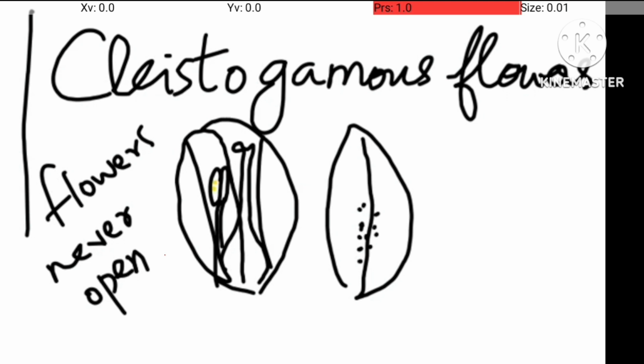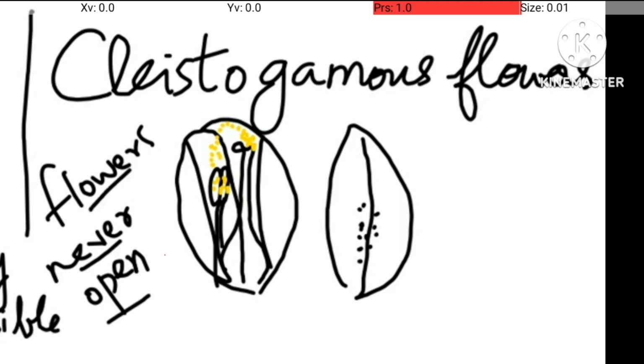In this case, pollen grain has no other way, it has to fall on the stigma of the same flower. In this example, what about autogamy? Can you tell me? Possible. Yes, only autogamy is possible. Here they cannot do cross pollination, only autogamy is possible, because petals never open.